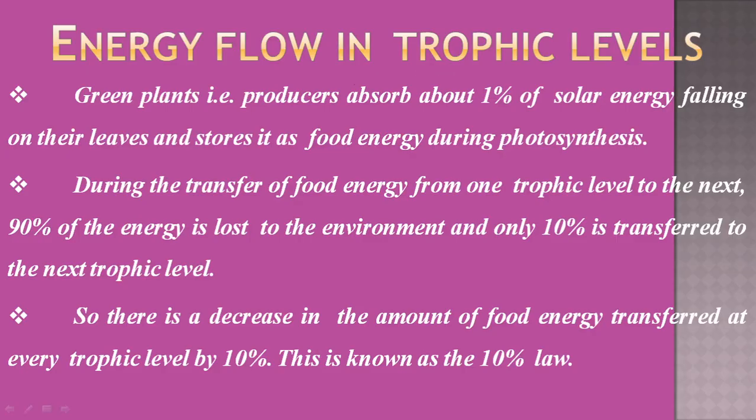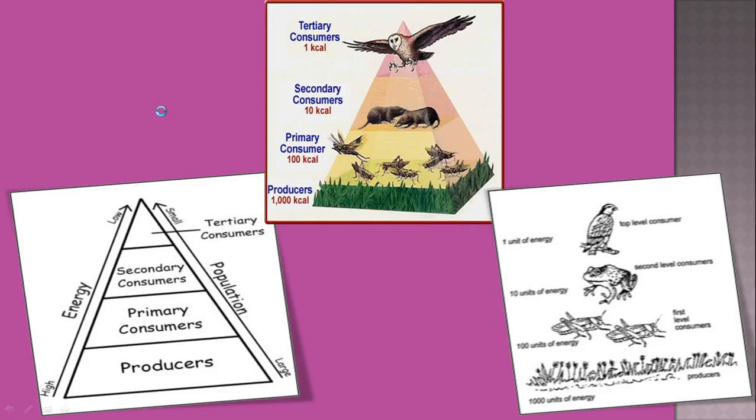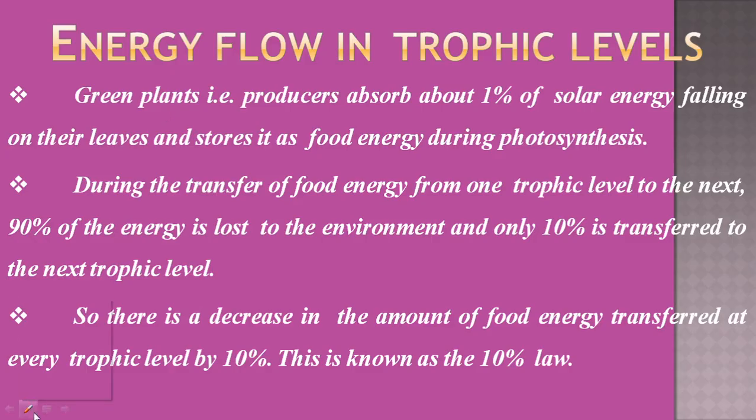In the previous chapter we discussed the energy flow in trophic levels, which indicates that green plants, that is producers, absorb about 1% of solar energy. That is, of whatever sunlight reaches the earth, only 1% is absorbed by a green plant, falling on their leaves, and stored as food energy.